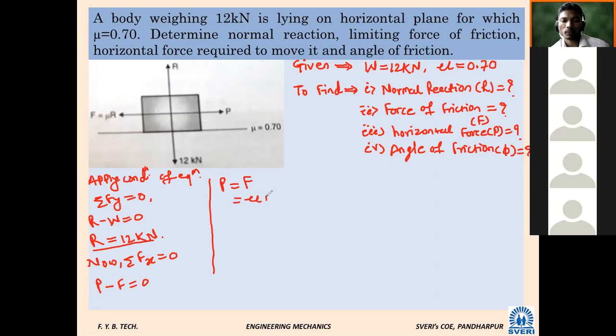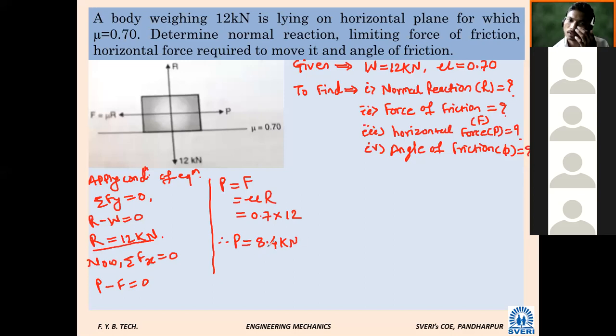Mu into R. Mu is 0.7, R is 12. Calculate. Therefore P is equal to 8.4. What will be the unit? Kilonewton. So this is also another answer.